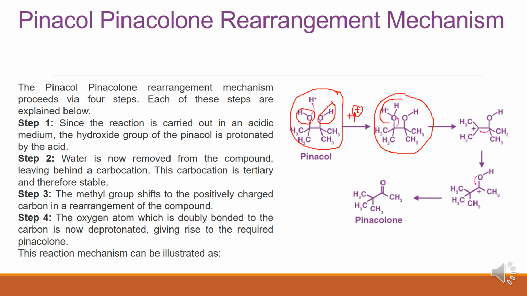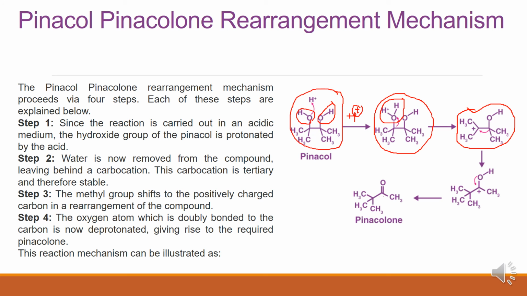Water is removed from this compound, leaving behind a carbocation. So this makes the positively charged compound. Positively charged means carbocation generation, through the removal of water.